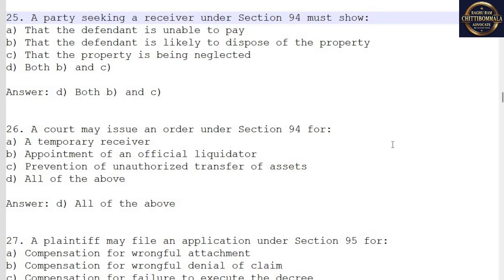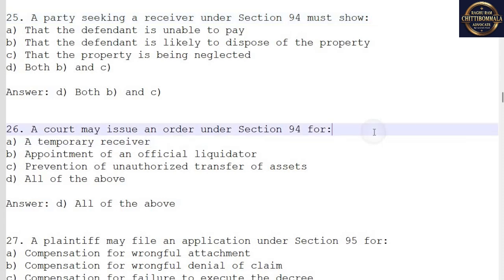B. That the defendant is likely to dispose of the property. C. That the property is being neglected. D. Both B and C. Answer: D. Both B and C.